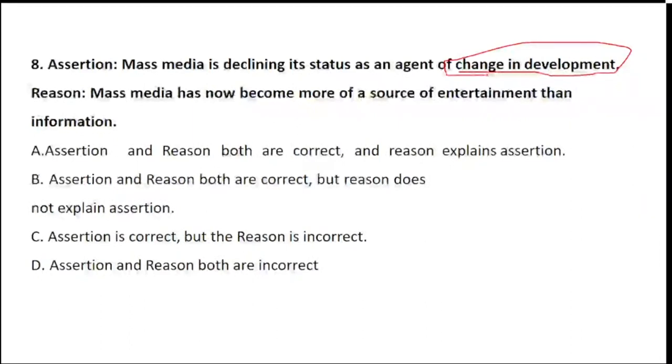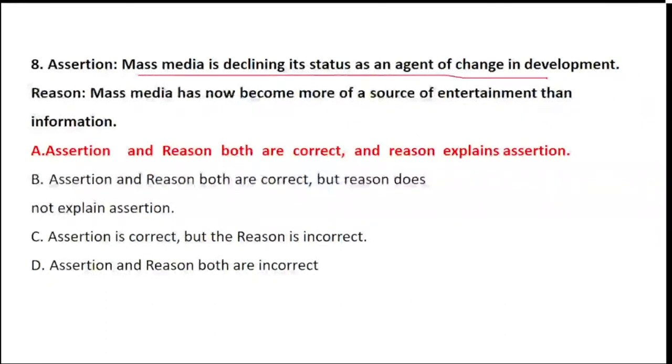So question number 8, the answer is C. Mass media is declining its status as a change agent. Yes. Okay, why? Because nowadays mass media is a source of entertainment. See the information which we are getting with the help of mass media. Something which makes their empty space filled, either more advertisement, or something very informative, or something which is leading to growth or development, is not a part of mass media nowadays. It is just a source of entertainment rather than of information.